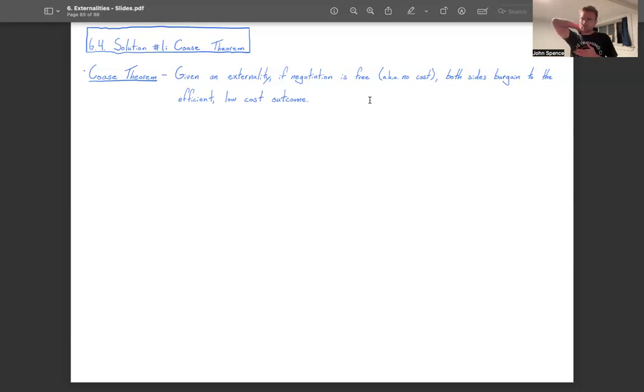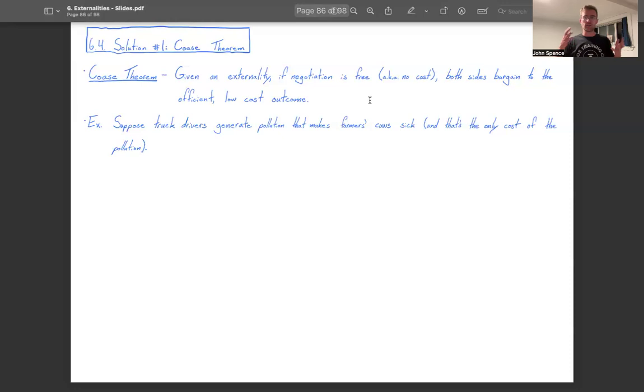All right, interesting. That seems pretty cool. It kind of makes it sound like externalities aren't a real problem. Let's take a look at an example to sort of see the Coase theorem in action.